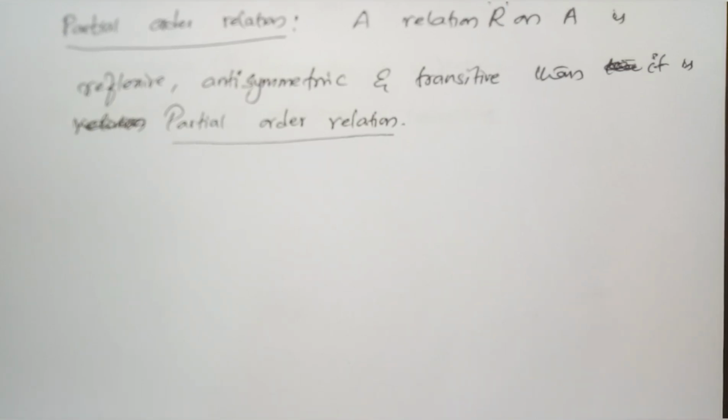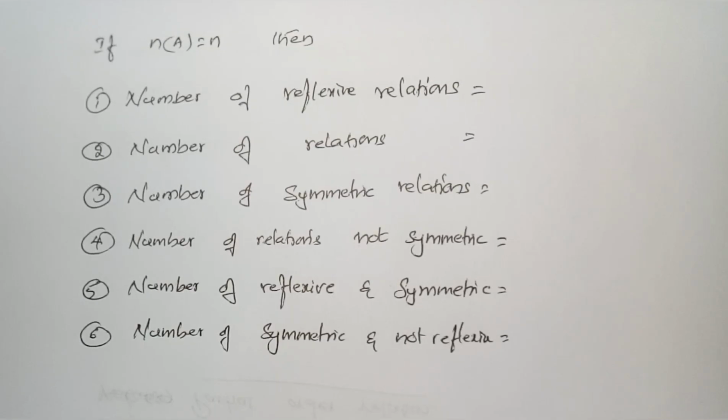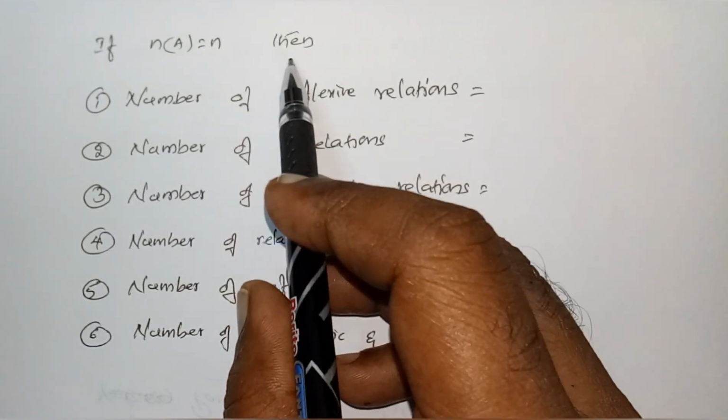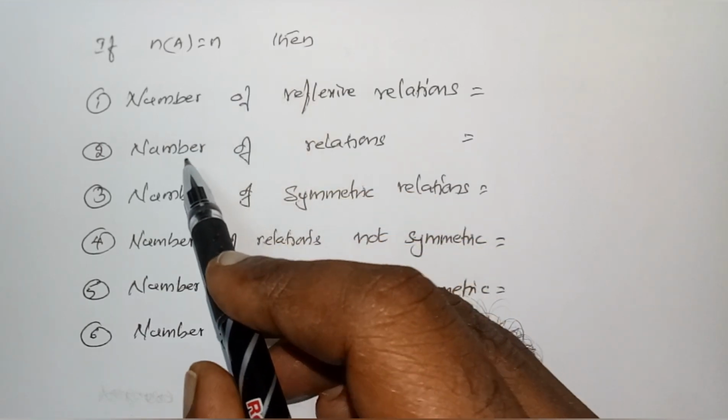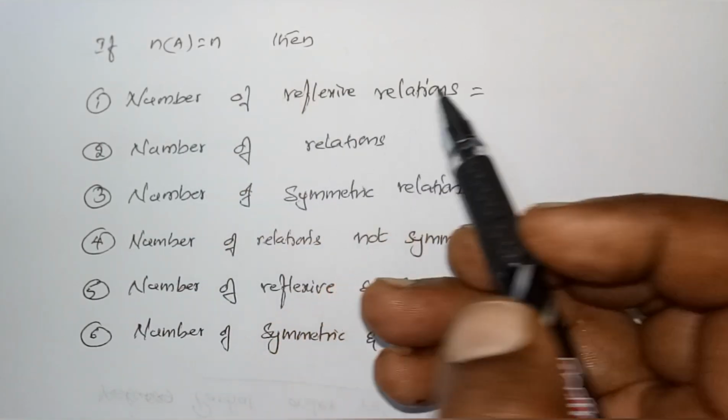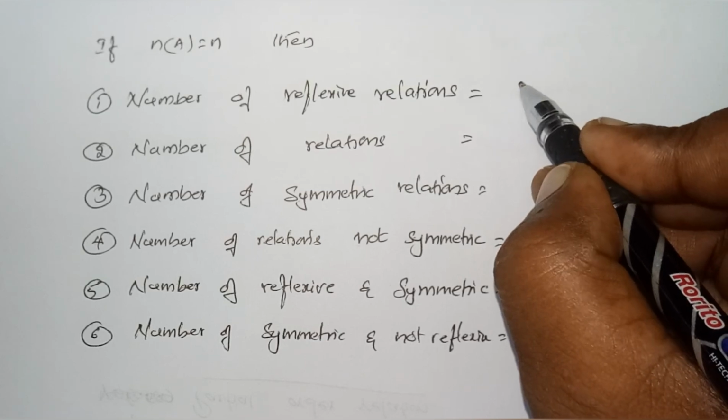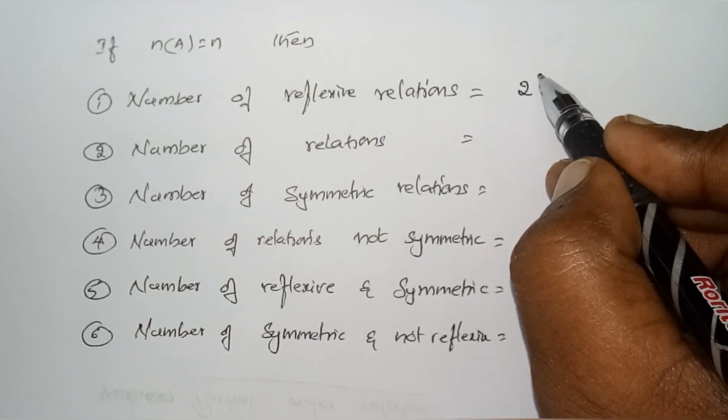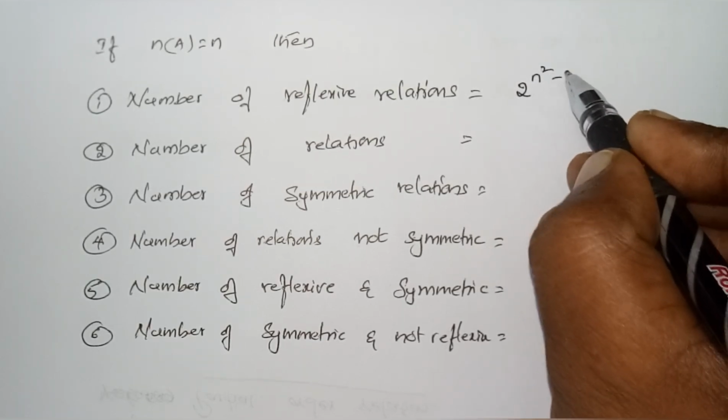Now we have to find the number of reflexive relations, number of symmetric relations, number of transitive relations. Important points: if n(A) is equal to n, then the number of reflexive relations, I give you a formula, note down: 2 power n square minus n.